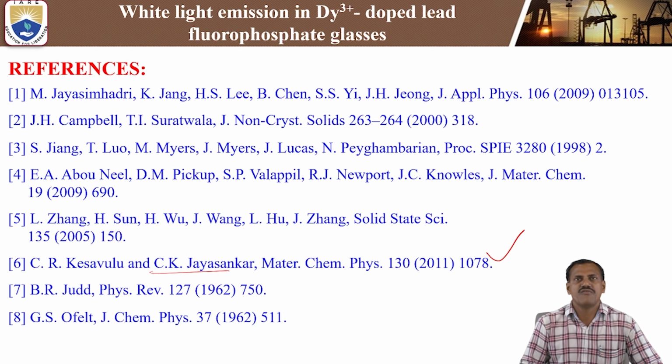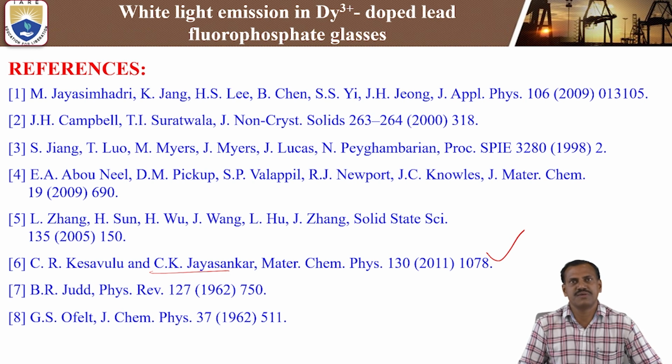This is the first work where we observed white light emission by tuning the yellow emission and blue emission. We are tuning the Y/B ratio. We can get white light emission also in lead fluorophosphate glasses. These are the important references in the present study.